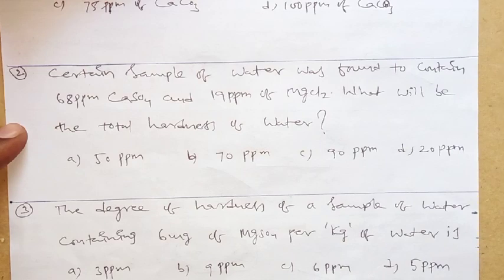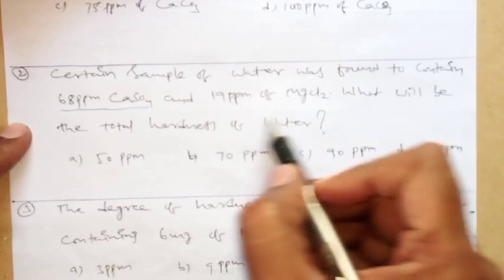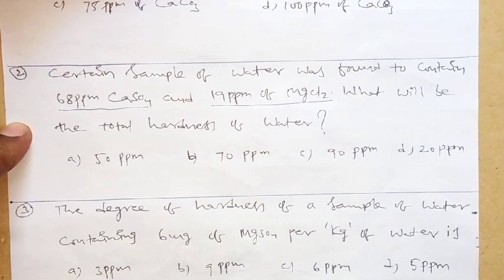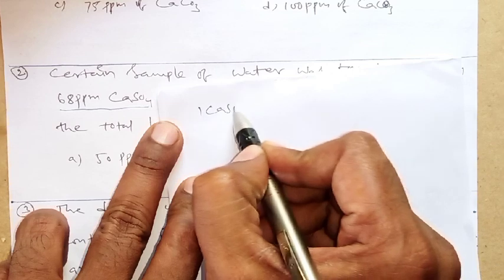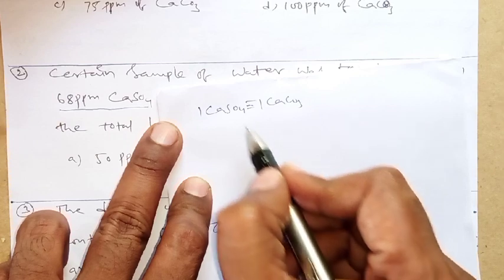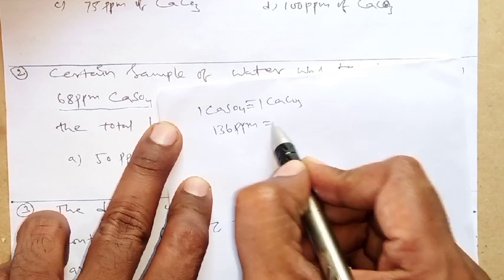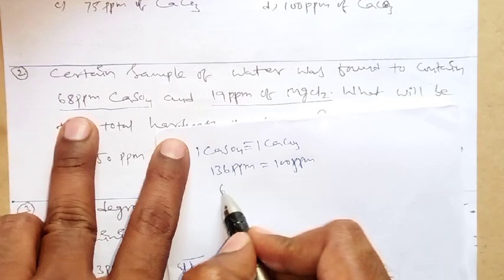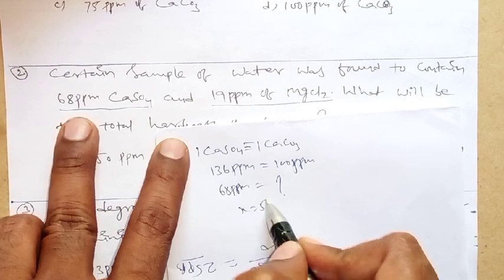So here also, what we should do is convert this 68 ppm CaSO4 into CaCO3, and convert this 19 ppm into CaCO3. You know, 1 part of CaSO4 is equivalent to 1 part of CaCO3. Is it clear? What is the molecular weight of CaSO4? 136. So 136 ppm of CaSO4 is equal to 100 ppm of CaCO3. Here, 68 ppm is given. So 68 ppm is equal to how much? If you do the cross multiplication, you will get 50 ppm.